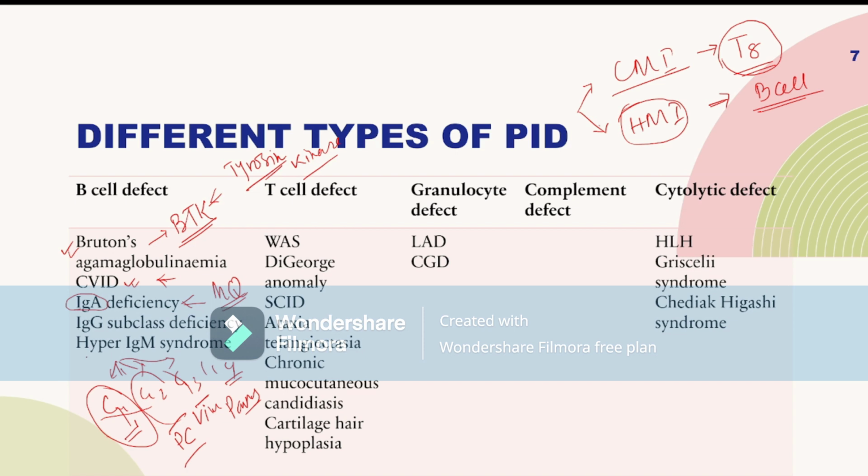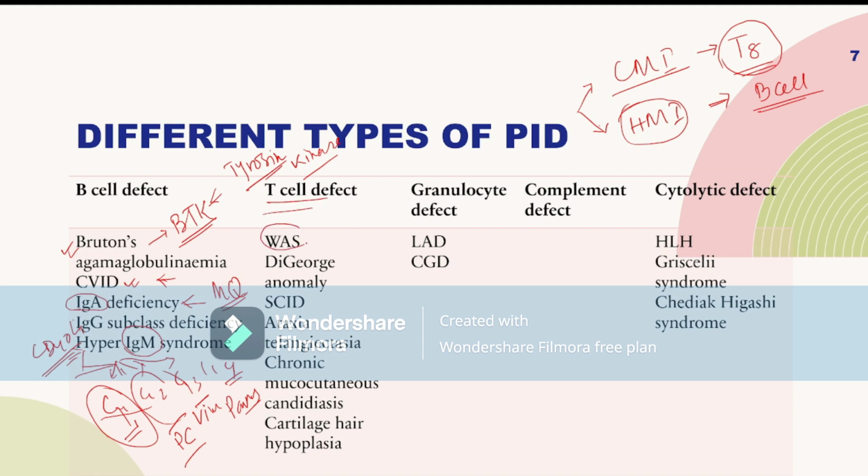And lastly is hyper IgM syndrome. As I said, there is no class switching, so there is production of a larger amount of IgM, but IgG is not produced because of a CD40 ligand defect. So this is called hyper IgM syndrome. Now come to the T cell defects.